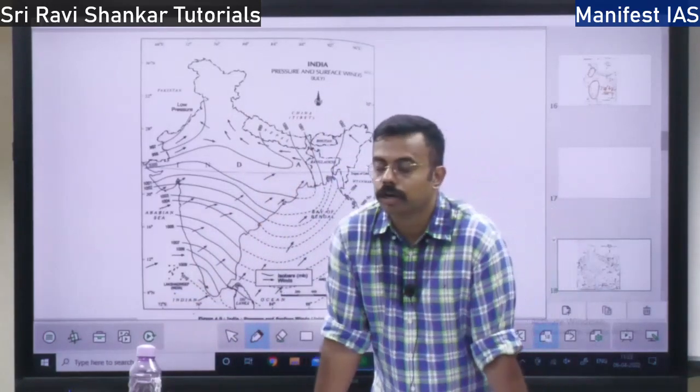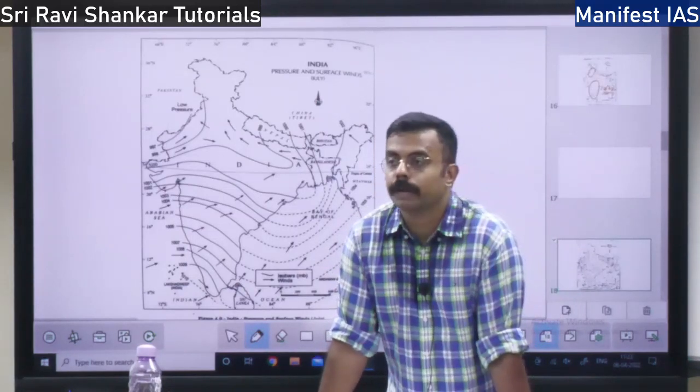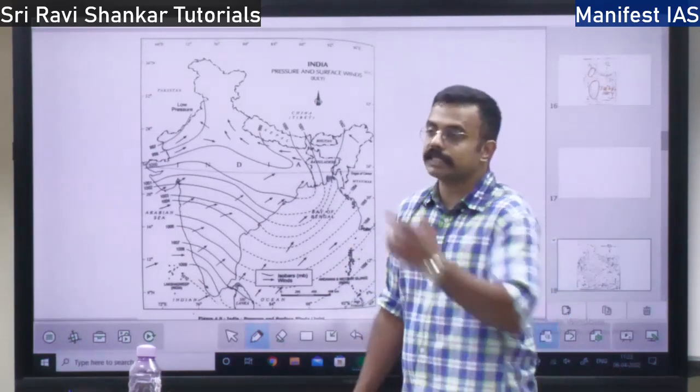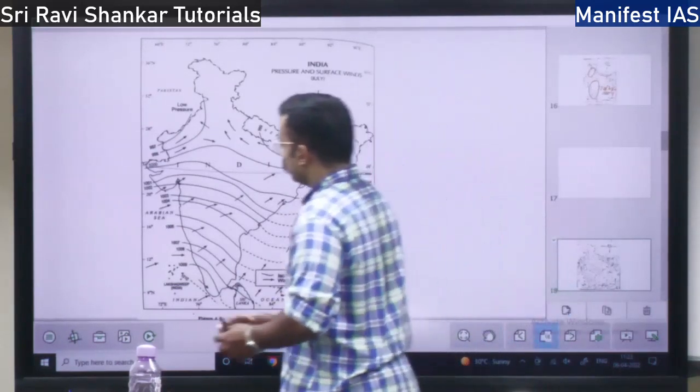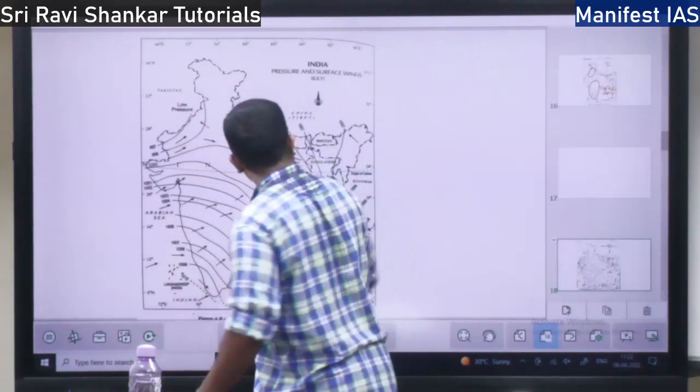So when we talk about the southwest monsoon, we have to look at two branches of the southwest monsoon. The first branch is the Arabian Sea branch.